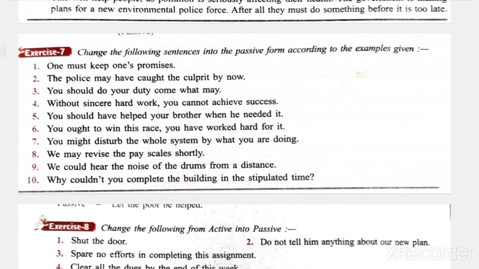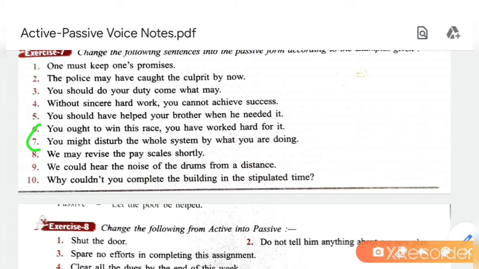6 number, you ought to win this race. You have worked hard for it. This race ought to be won after your hard work. Okay, then 6 number and 7 number, it is too difficult for you, so no need to write this type of sentences. This type of sentences cannot be asked in exam. Okay, you might be disturbed, but I am giving you the answers. If you want to write, you can note down.